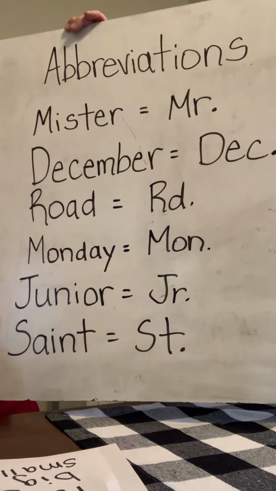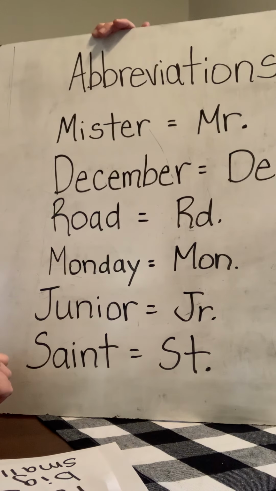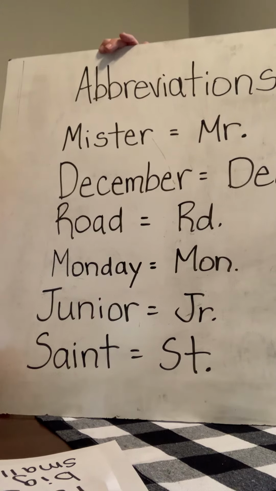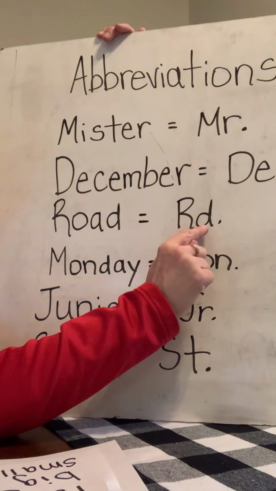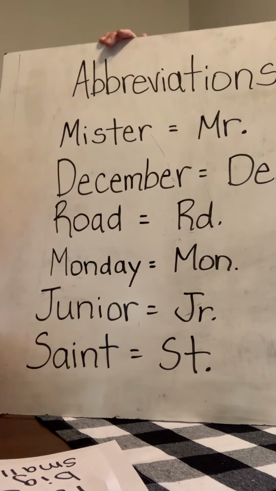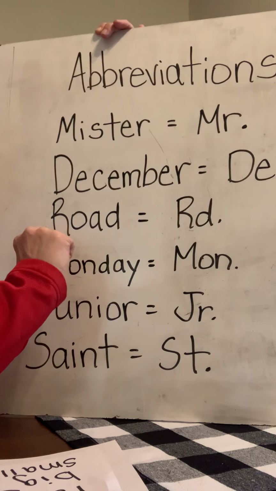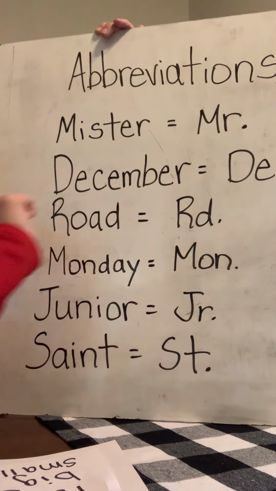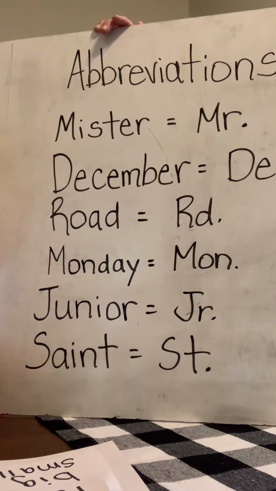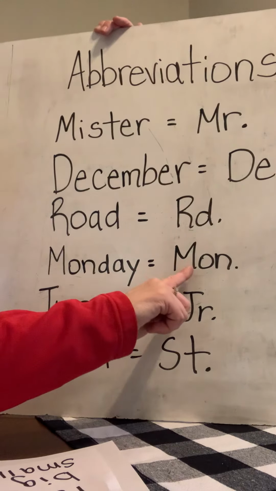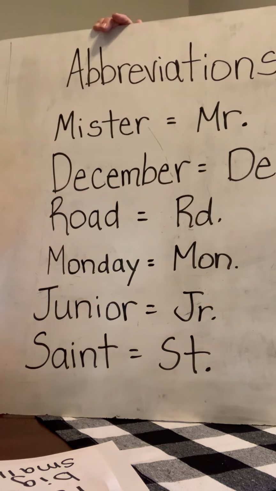Our next one is the word road, because when we write our addresses, we all have a road or an avenue or a street. So we abbreviate the word road, and it would be R-D period. Like my road is Crattsville Road. Instead of writing out road, I can just put R-D period at the end. Makes it a little simpler and easier. Days of the week we can abbreviate. Monday, M-O-N period.